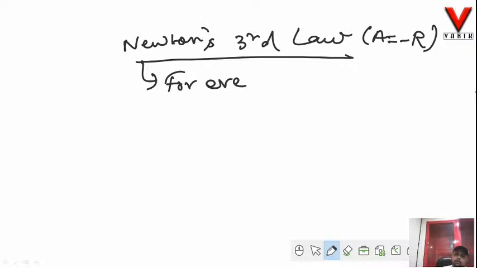Everybody might be knowing, for every action there is an equal and opposite reaction, but that is an incomplete definition.